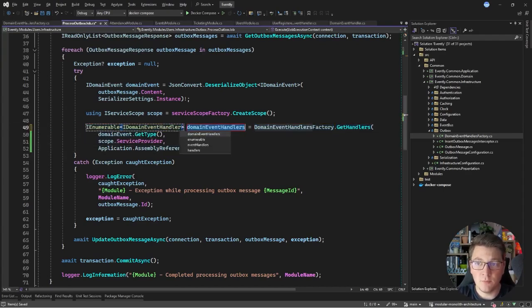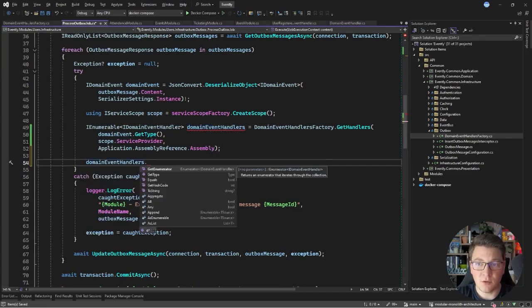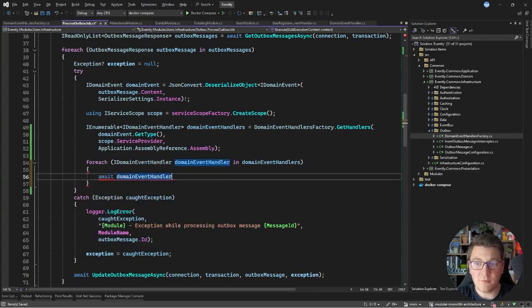If we add a variable to hold the result of this method, we're going to get back a collection of domain event handlers, and now I can do a foreach loop and call the individual domain event handlers one by one. So I can say await domainEventHandler.Handle, and I can pass in my domain event instance, and this is going to execute the respective handler.